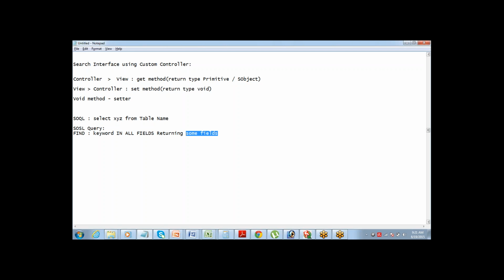So that's basically what we are going to use. The SOSL query has a find statement. We are going to use the SOSL query because I'm going to create a search interface. I'll use the find statement. And SOSL stands for Salesforce Object Search Language. It's very similar to our SOQL queries. So let's get started with this.